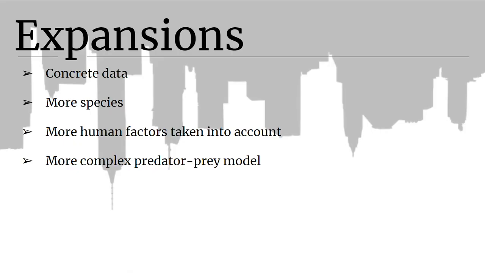So, expansions to this. If we had more concrete data, we could make stronger claims about what would happen to these different species, rather than just making generalizations. Additionally, it would be interesting to see the way that more species, like multiple prey species, interact with this model. We could take more human parameters into account, or we could modify our model from a more complex predator-prey model, even than the one that we use, in order to try to be a little bit more accurate.